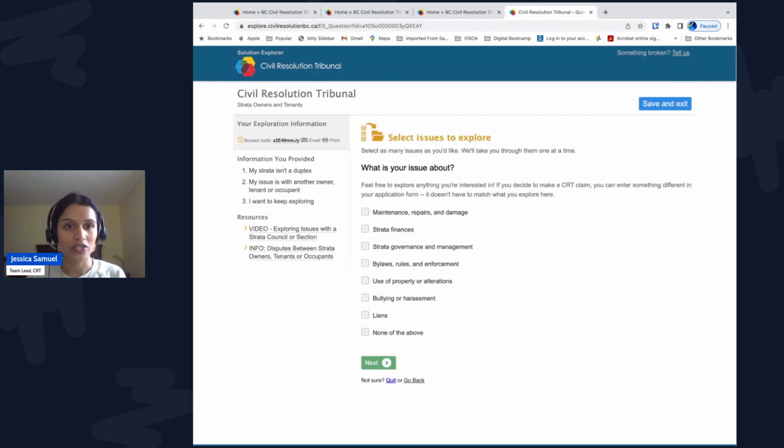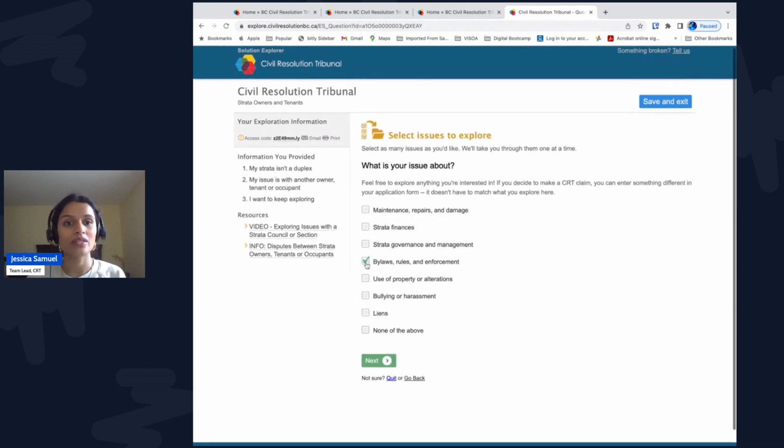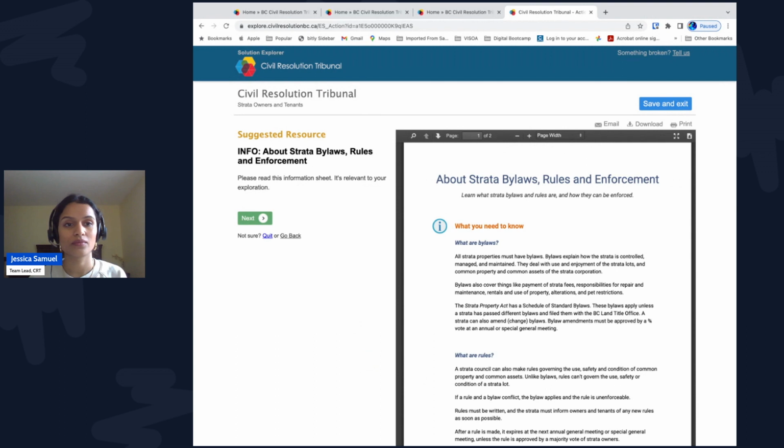When it asks you, what is your issue about? We'll say, well, it's about bylaws, rules, and enforcement. In this sheet, it explains what bylaws and rules are, that it's the Strata Corporation's responsibility to enforce them, and that you can make a complaint.